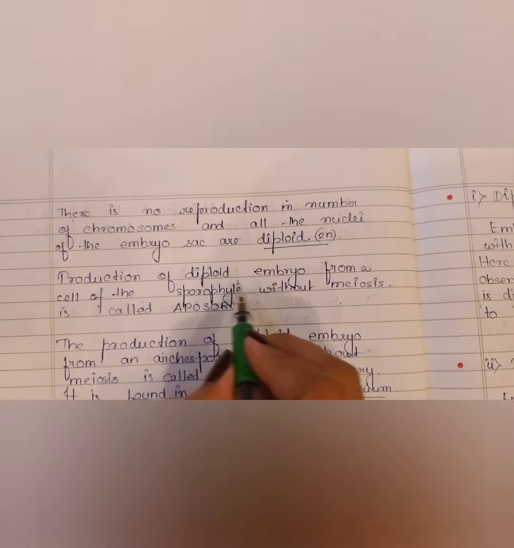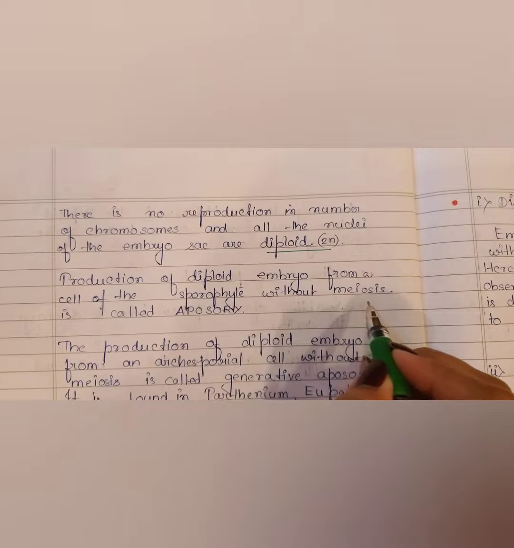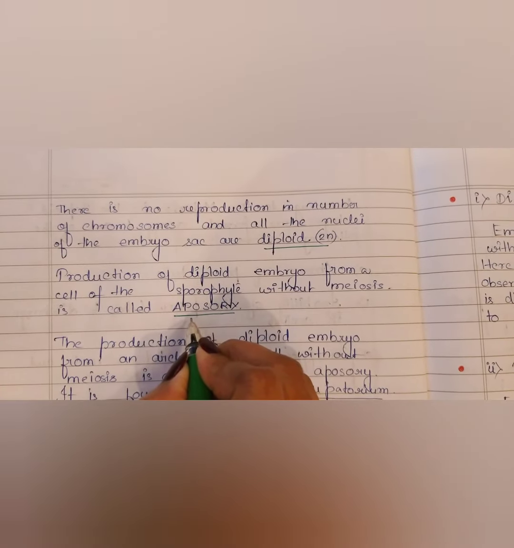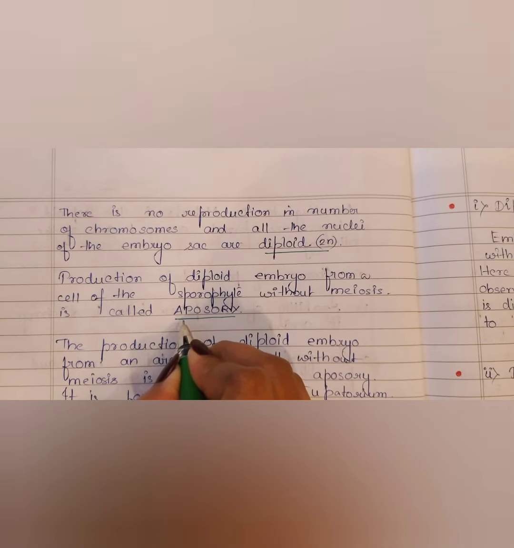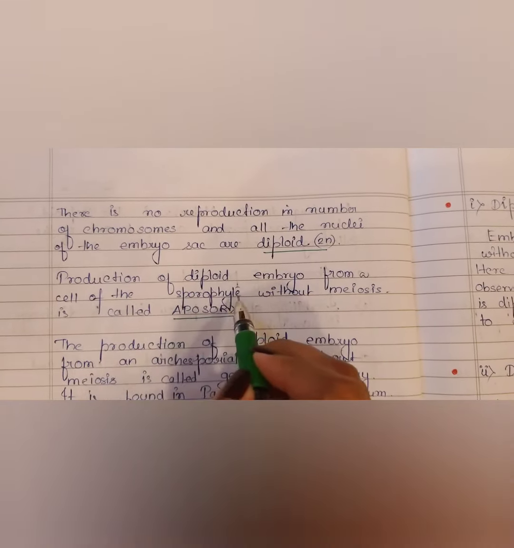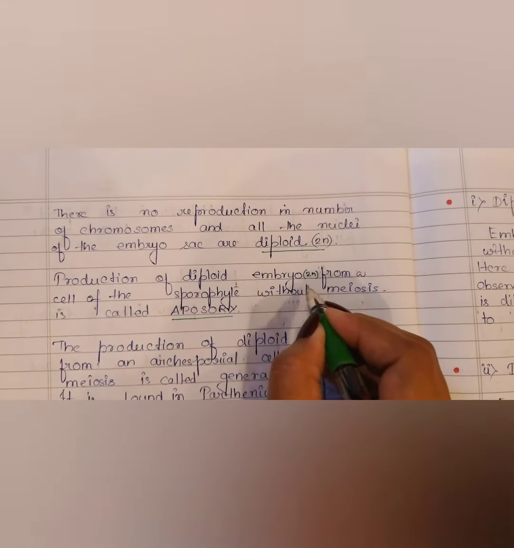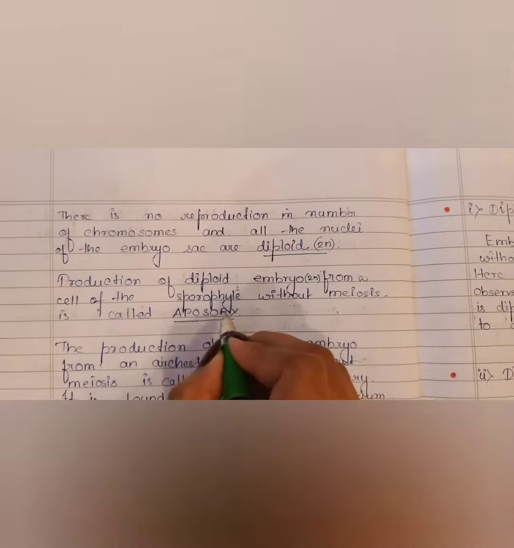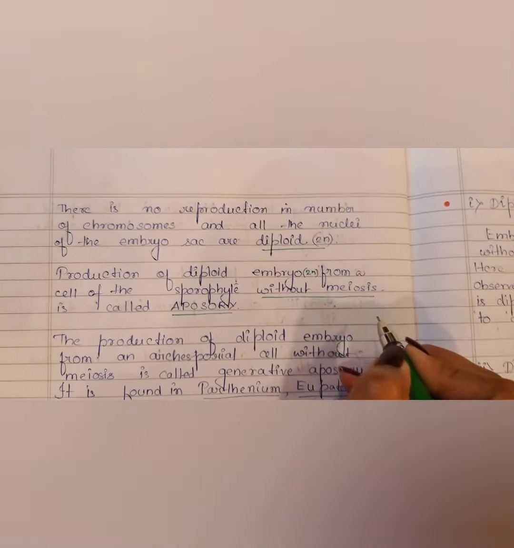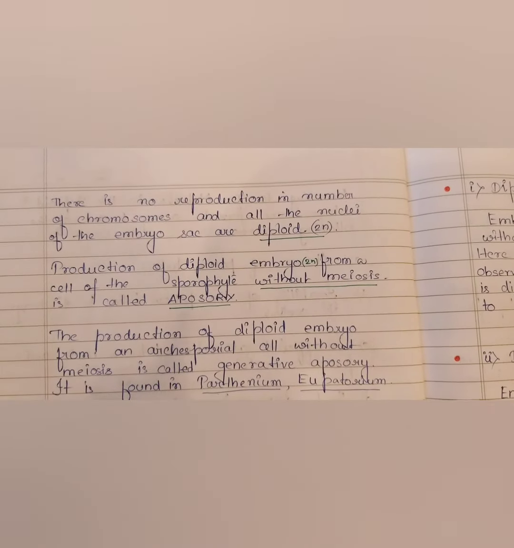See, production of diploid embryo from a cell of the sporophyte without meiosis is called aposPory. So, if you have a question like this, define aposory, what will you say? It is the phenomenon of production of diploid embryo, please note this, from a cell of the sporophyte without meiosis. Meiosis is not taking place. It is called aposory. Right?